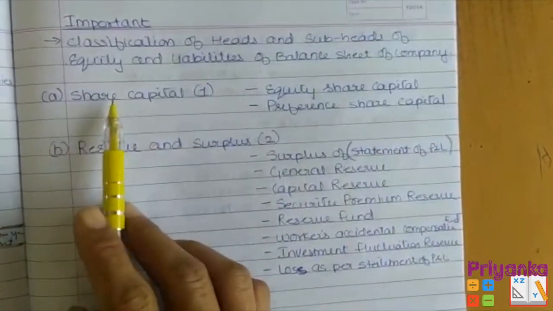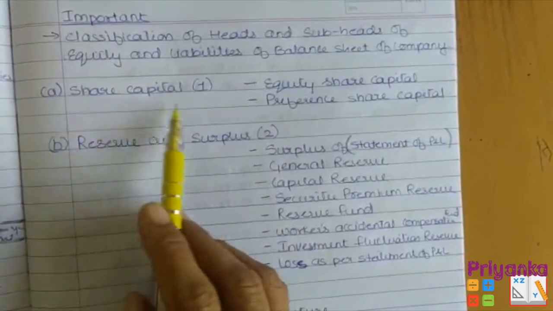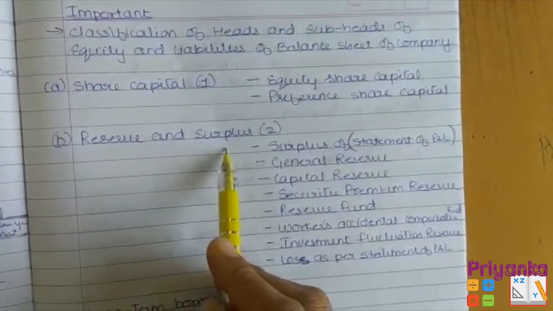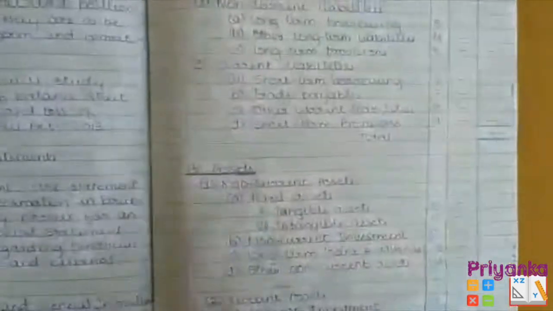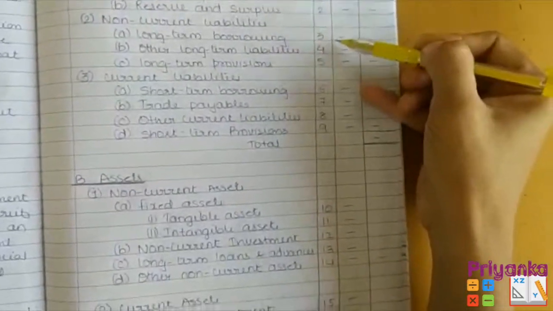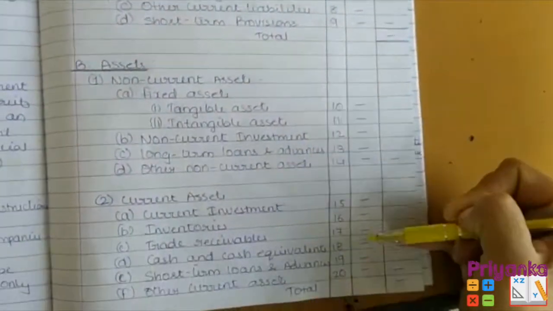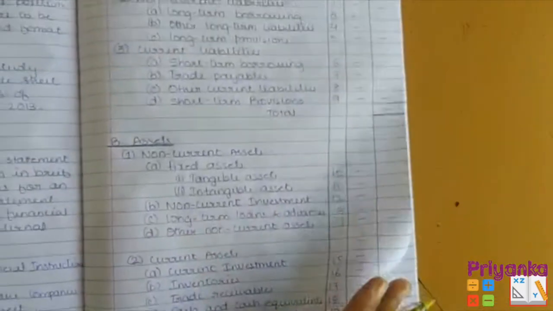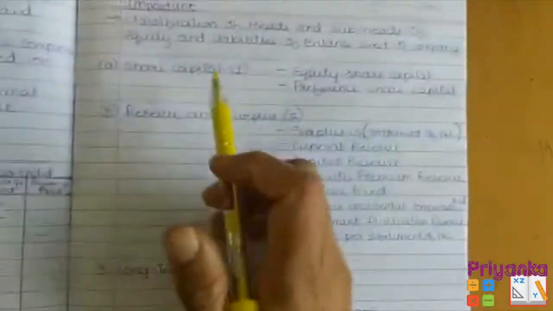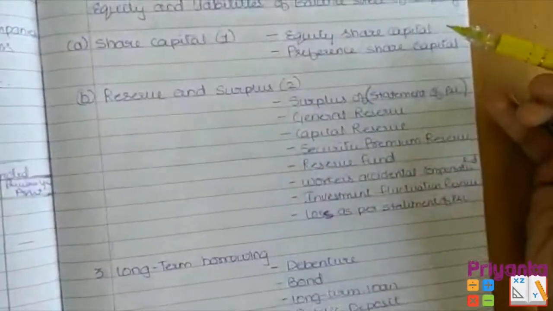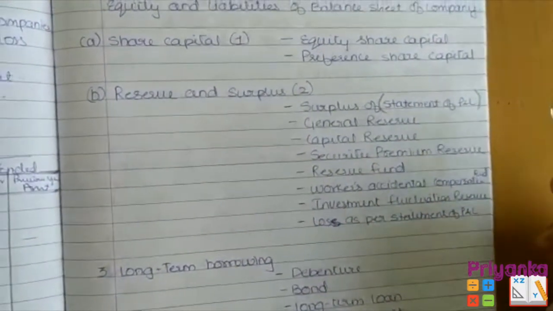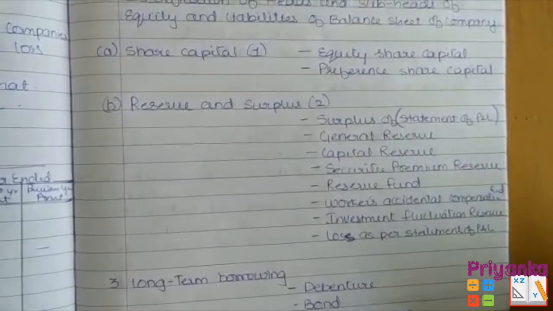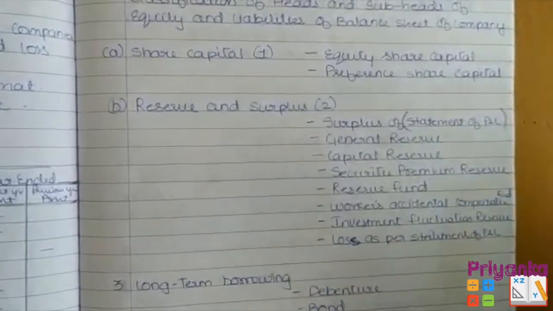With the headings of liability, we saw that the first stage of share capital and reserve and surplus was included. Here I gave the numbers which were given in the balance sheet. You can see this. On all these numbers, what subheads will be included under these heads will be given over here. These also have to be written down. Learn it as much as you can, so when we start with the exercise, you won't get any confusion.